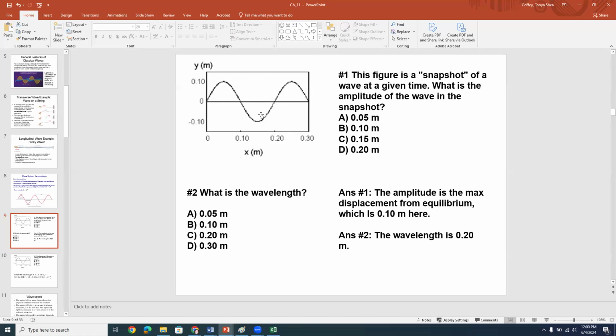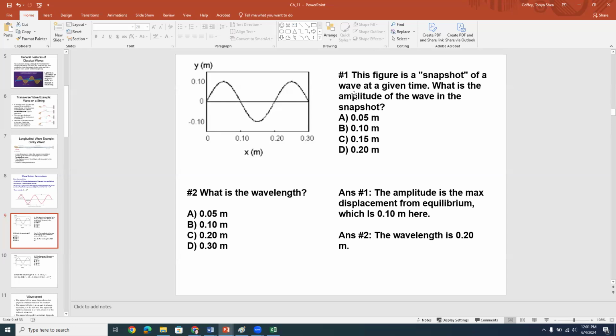So remember that the amplitude is the max displacement of the wave from equilibrium. And so you would look at either the crest or the trough of the wave here, the up or the bottom part of the wave, and you would see how far it is from equilibrium to that. And so to me, from this sketch, it's kind of an estimate still, but there you go. It would look like about 0.1 meters. And so for me, that would be answer B, okay?